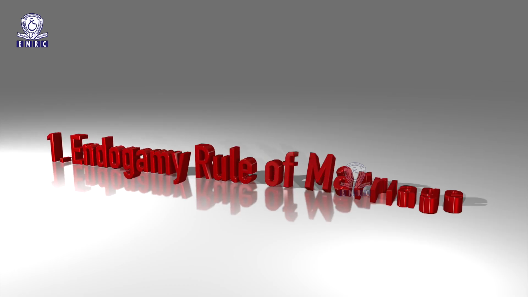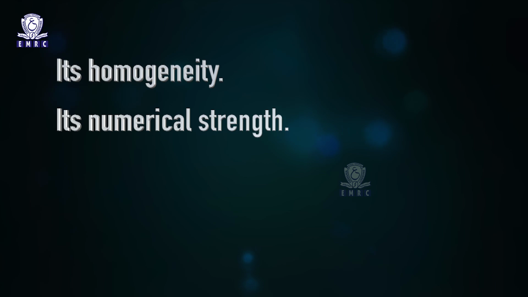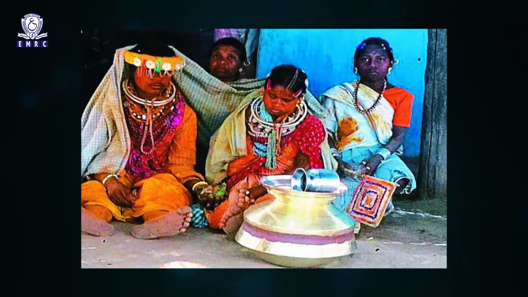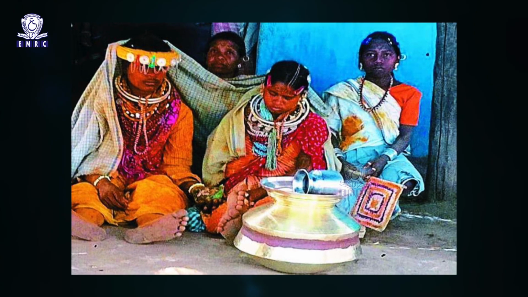1. Endogamy rule of marriage. It is the rule by which an individual has to marry within a socially defined group, that is a caste, class or a tribe. Endogamy is followed in order to maintain purity of the group, its homogeneity, its numerical strength, its unity, and to keep its property intact. Among tribes, the fear of strangers prevents people from selecting marriage partners from outside the group. Caste endogamy is prescribed among the Hindus to preserve purity of the caste. Hence, marriages within the group are preferred.